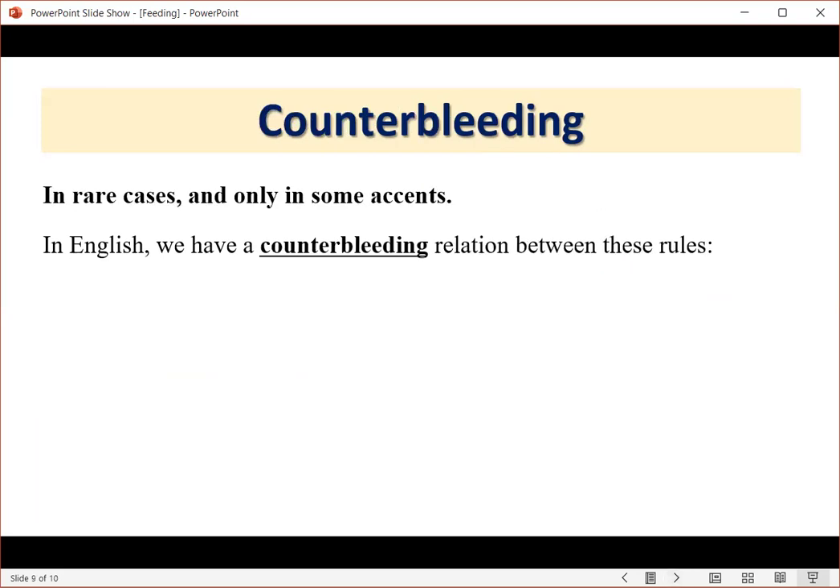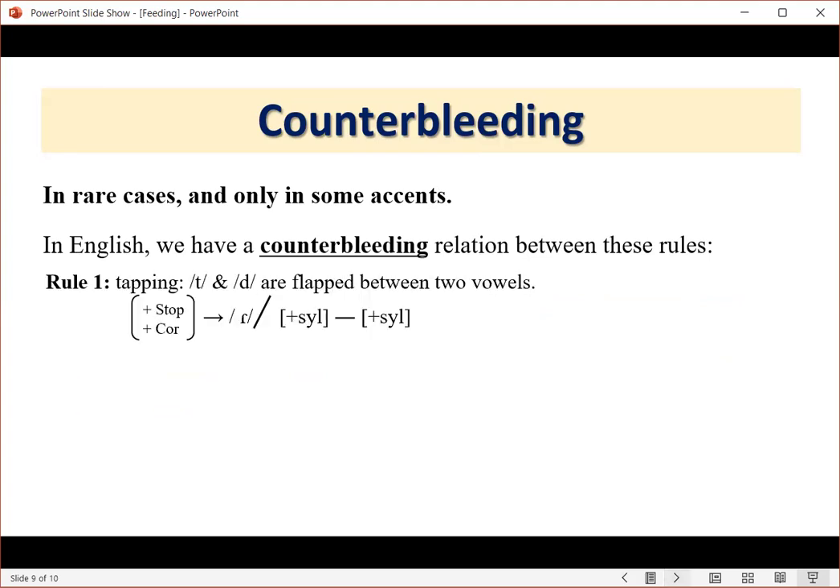This example illustrates a counterbleeding relationship in some English dialects, where tapping and vowel raising interact in a non-transparent way. The first rule, tapping, changes /t/ and /d/ into a flap between vowels, as seen in "writing" and "riding", both being pronounced with a flap.